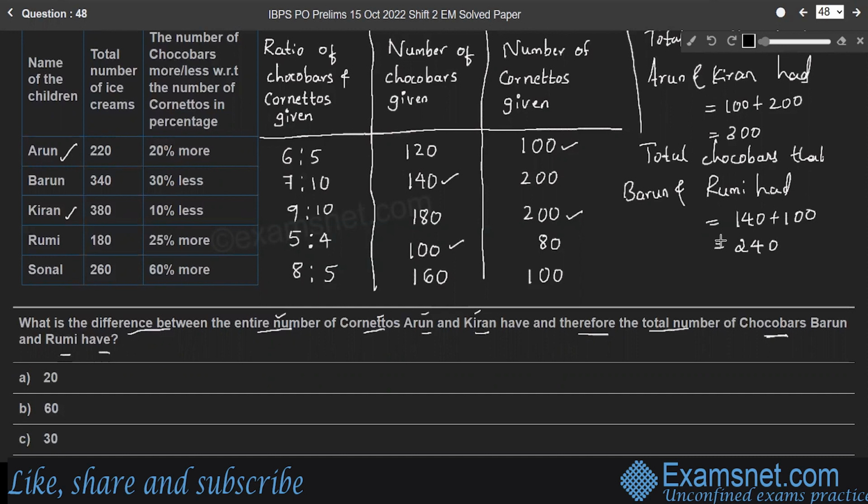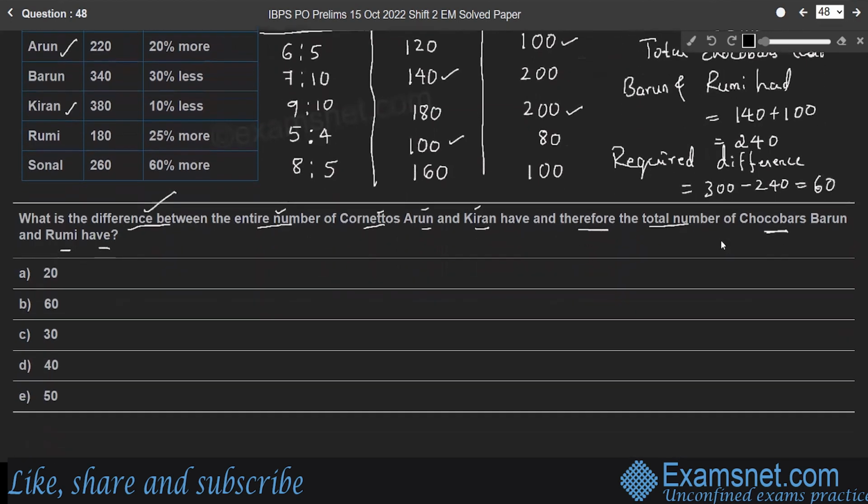Right? So we need the difference between these two numbers. Therefore, the required difference is 300 minus 240, which is 60. Therefore, 60 is the difference between the entire number of cornetos Arun and Kiran had, and the total number of chocobars Varun and Rumi had. Option B.